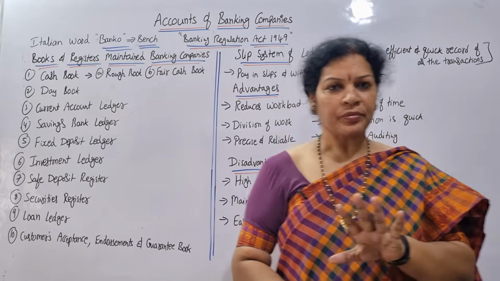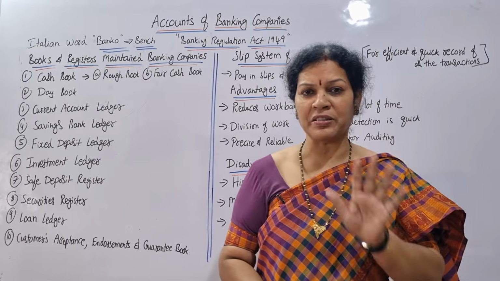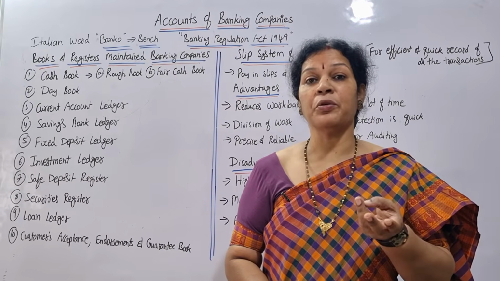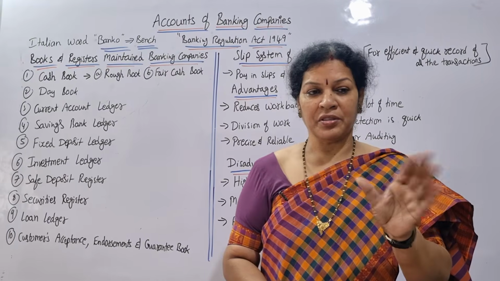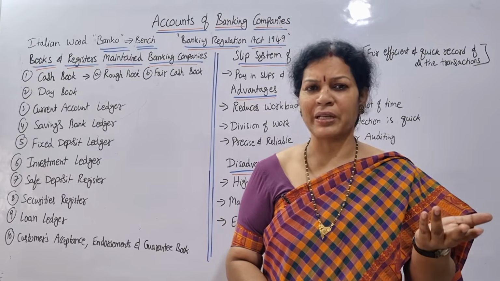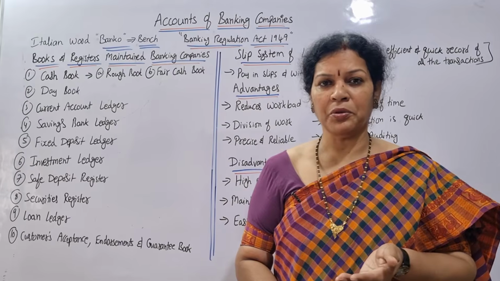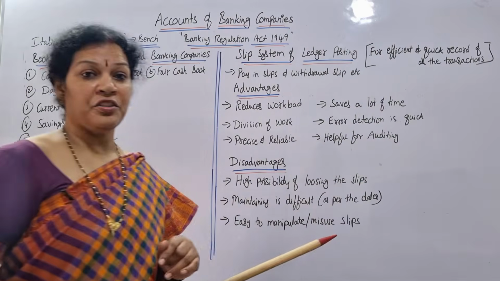Slip means the banker does not need to pass a journal entry for every transaction. Simply, they can keep slips. The slips work like evidence. From that evidence point of view it is useful, and it is quick also. Quickly you can do it, and the workload is also going to decrease. So that's called the slip system in ledger posting.